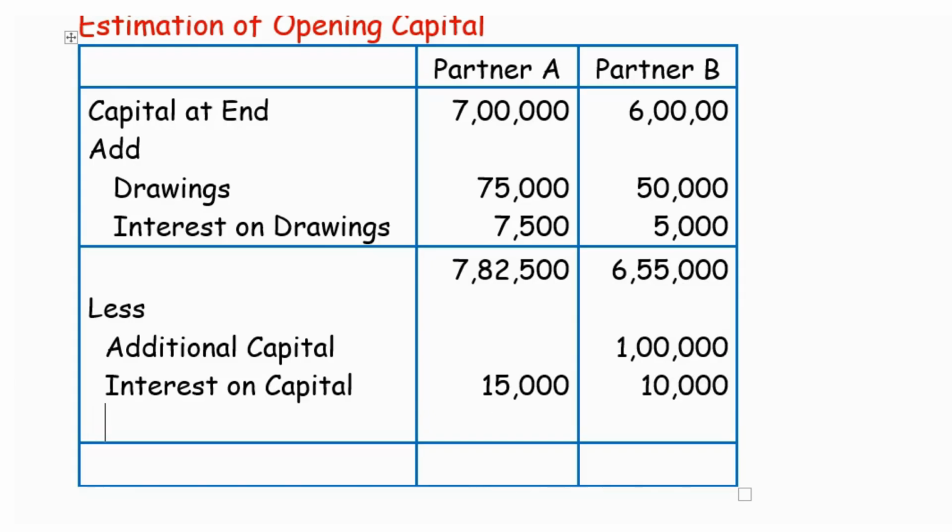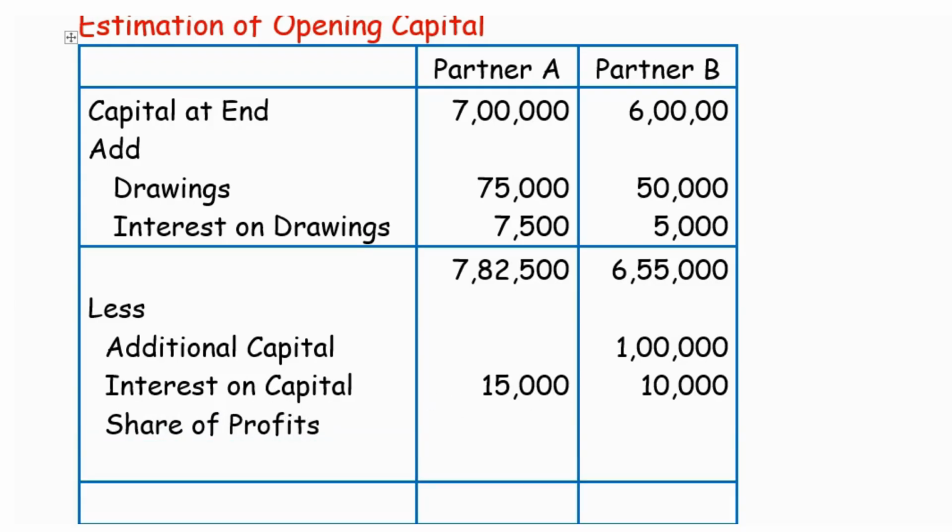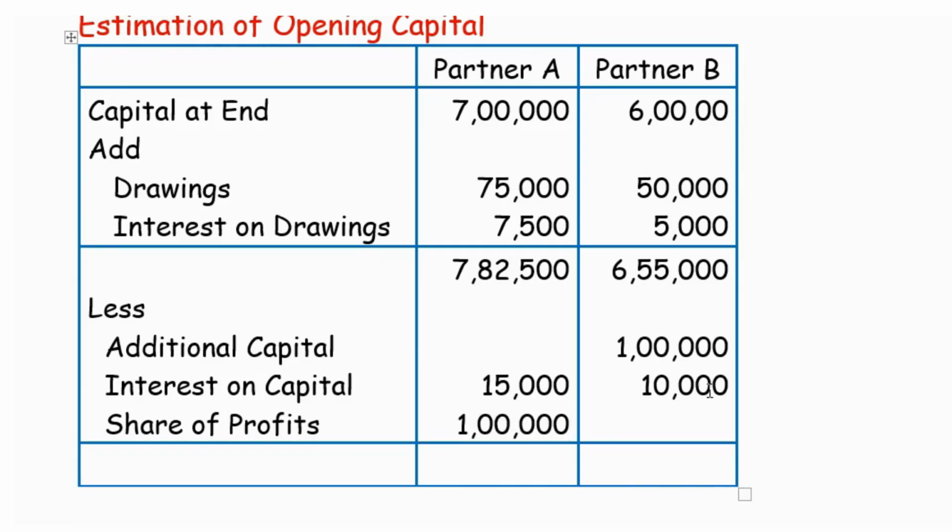Then share of profits, the gift that you received from your friend. The share of profits is 1 lakh, and each partner received a share of profit of 1 lakh.